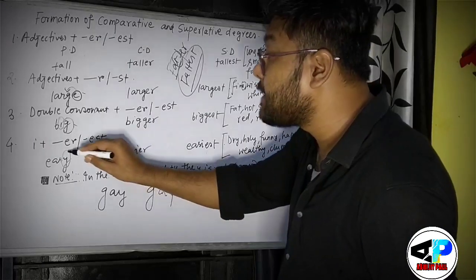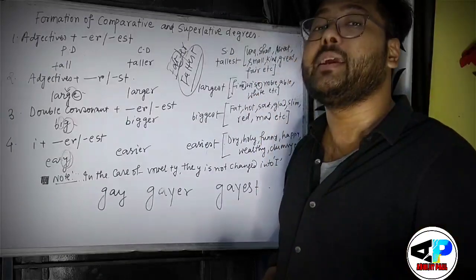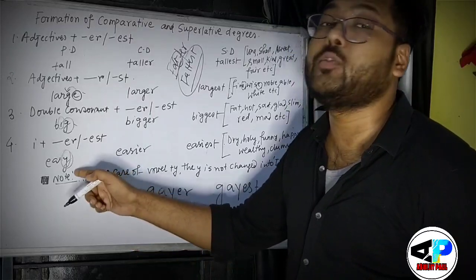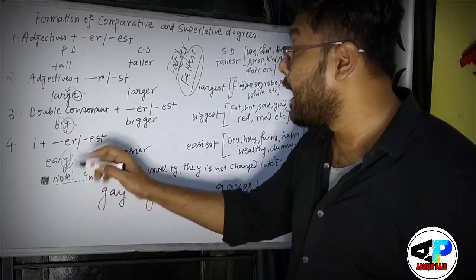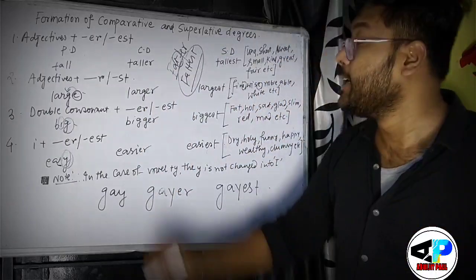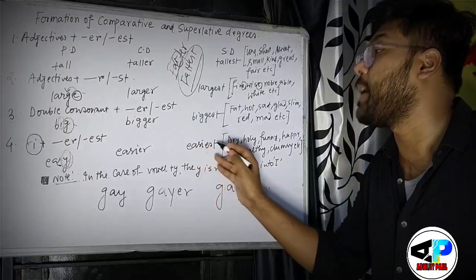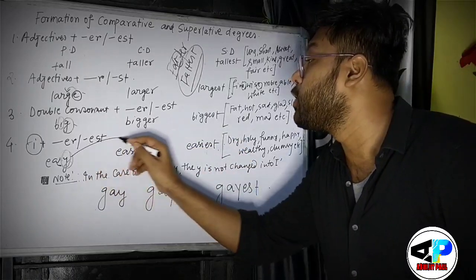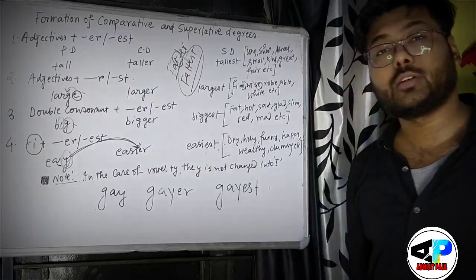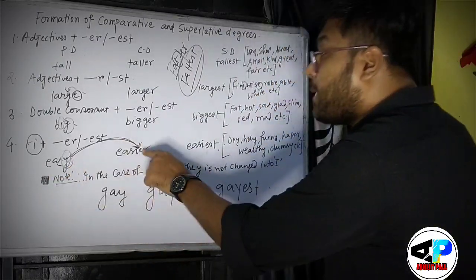The last letter is Y. If for any adjective the last letter is Y and just before it you find a consonant, then while converting into comparative and superlative, Y would become I. Understood?